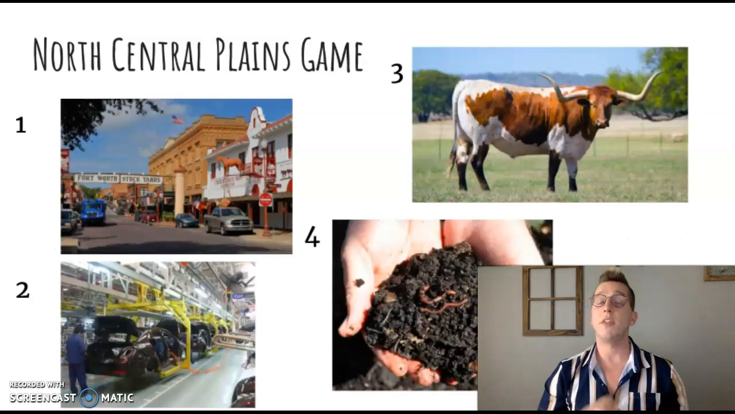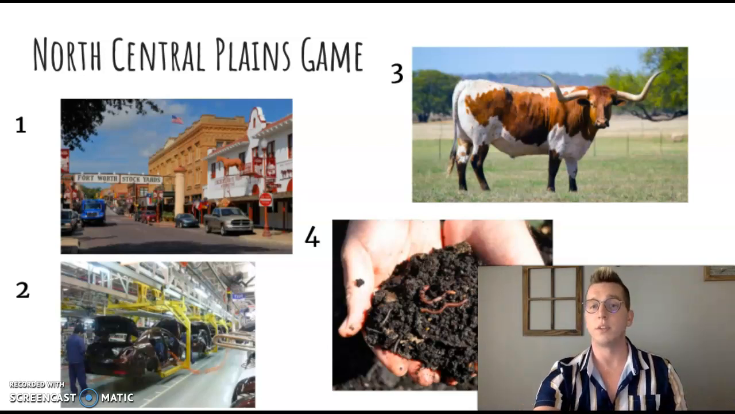So you're going to do the same thing that you did before. You're about to get a question, and for the North Central Plains game, it's going to ask you what are two examples of human characteristics out of these four images.